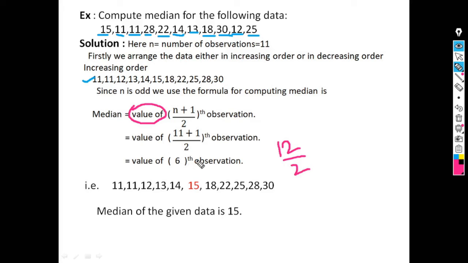So it is the value of the 6th observation. Median is not 6. It is the value of the 6th observation. Means we have to find the 6th observation from this increasing order. So the 6th observation is 1, 2, 3, 4, 5 and 6. So the 6th observation is 15. So our median is 15. So the median for the given data is 15. The formula for median for an odd number of observations is the value of n plus 1 by 2th observation.